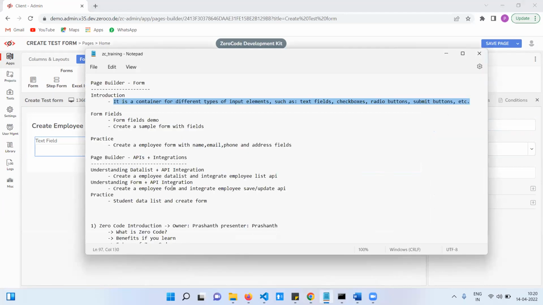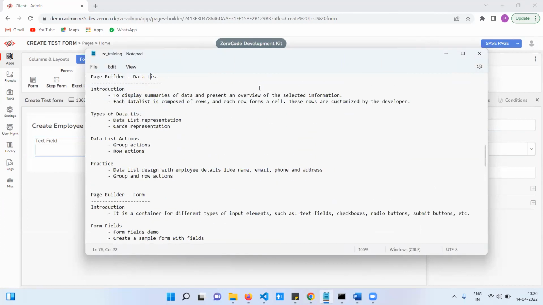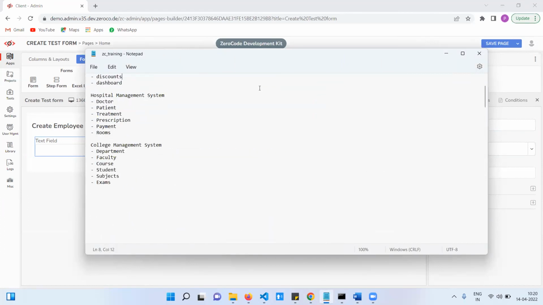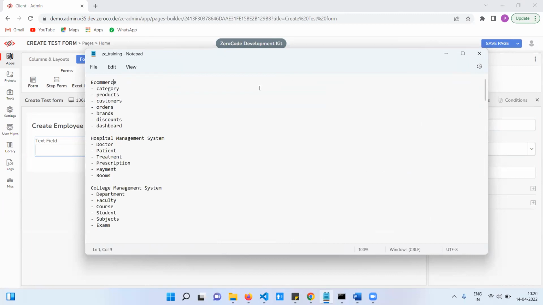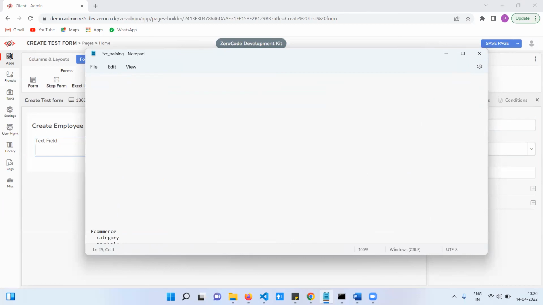Can anyone tell me? Employee name, salary, employee ID, designation. Generally ID is automatically created.